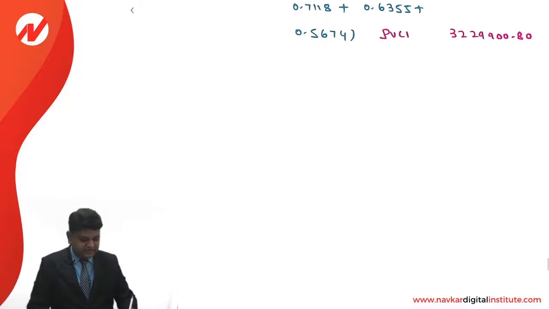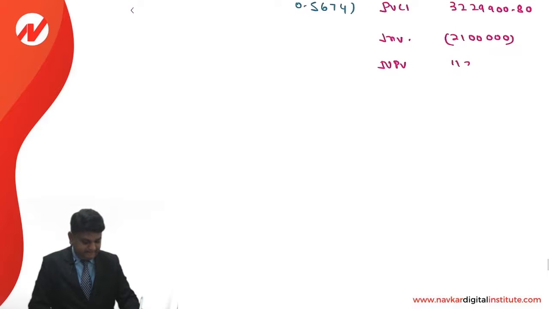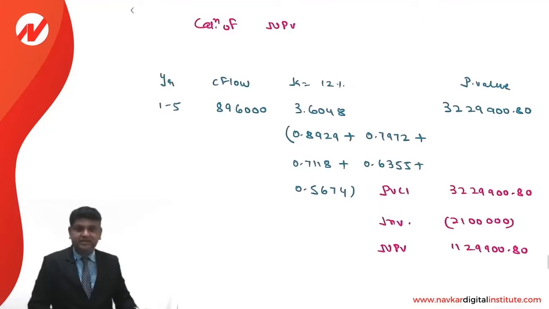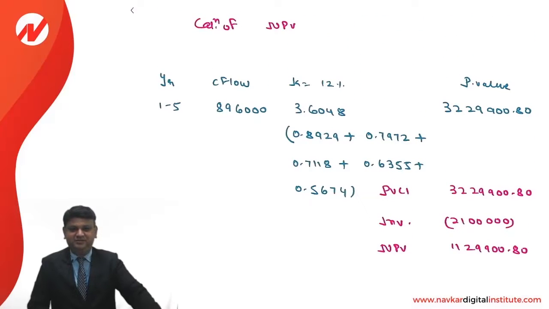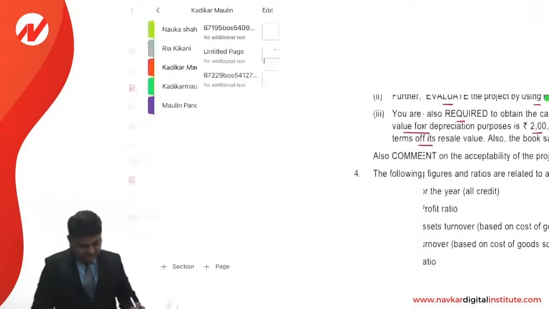From that, investment is deducted, an amount of 21 lakhs, and with that the NPV is calculated. The amount of the NPV is 11,29,900.8. That is where the NPV is found. So since NPV is positive, we can say that the company should go ahead with the new technology, that is AI.